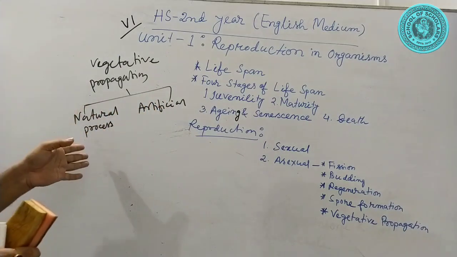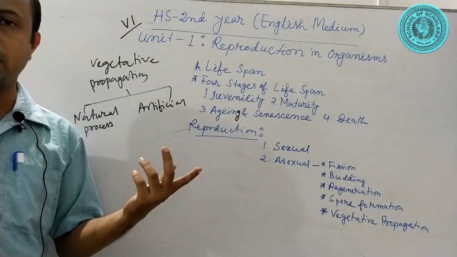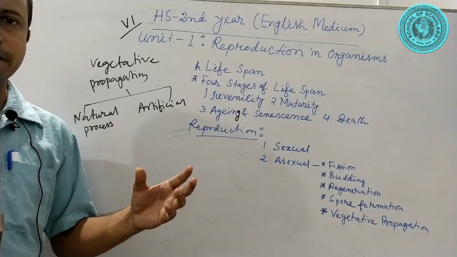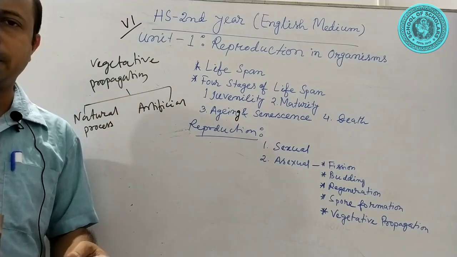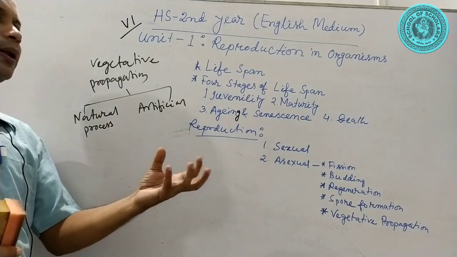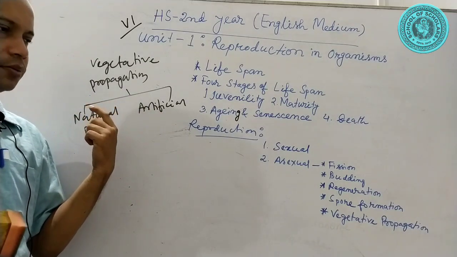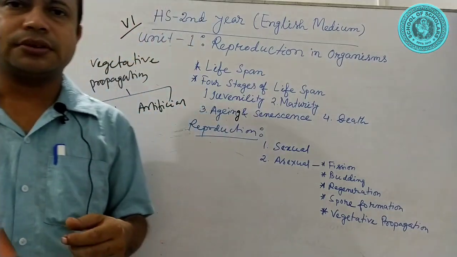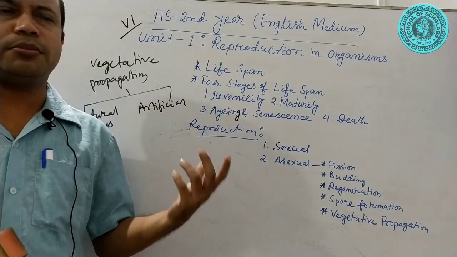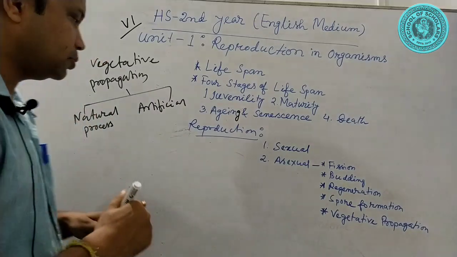Natural means include vegetative propagation by roots in certain plants. From the roots, other plantlets develop. This process is observed in different plants. Next, vegetative propagation by leaves, as for example Bryophyllum.